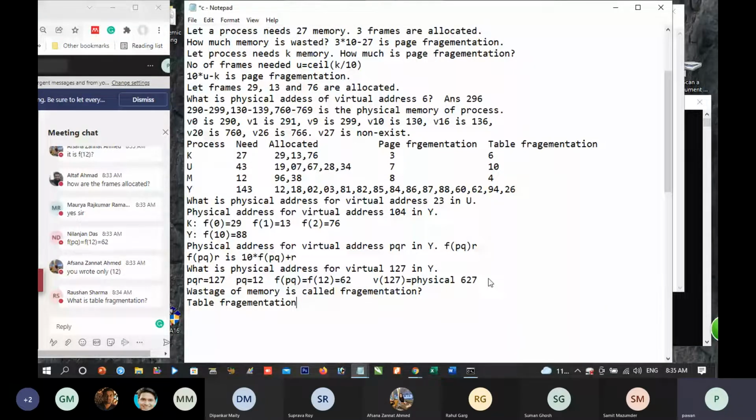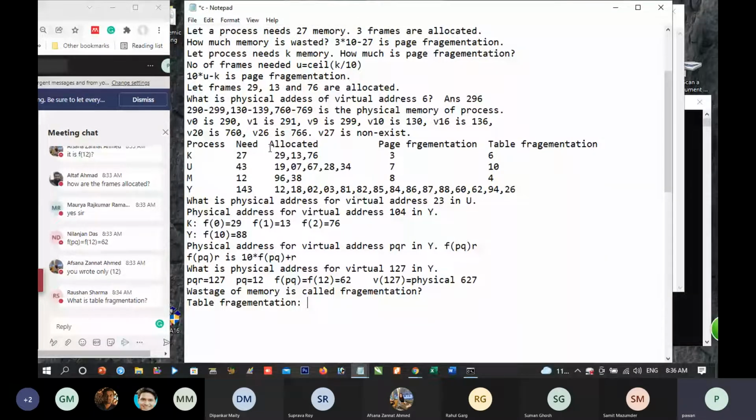Memory stored, memory wasted, memory used to store the address of the frames, because here 3 frame addresses are stored, and to store every frame address 2 digits are required.